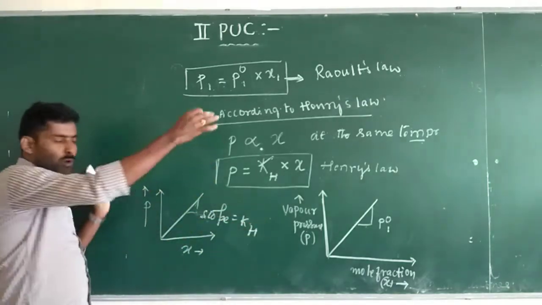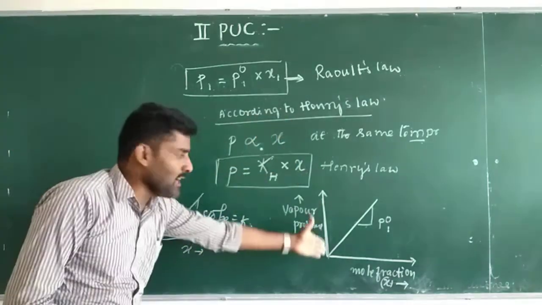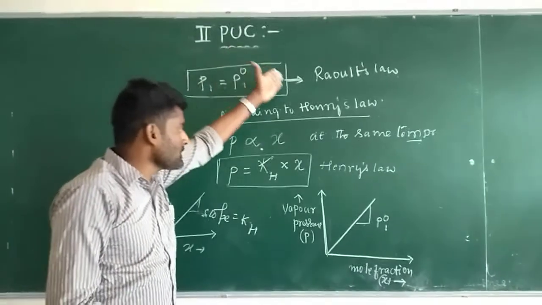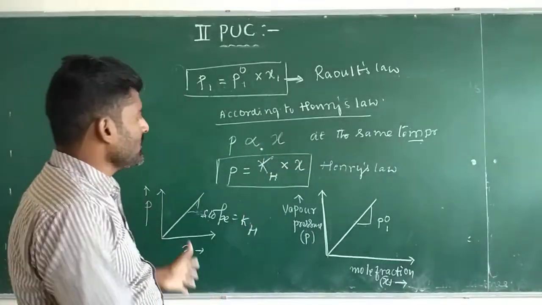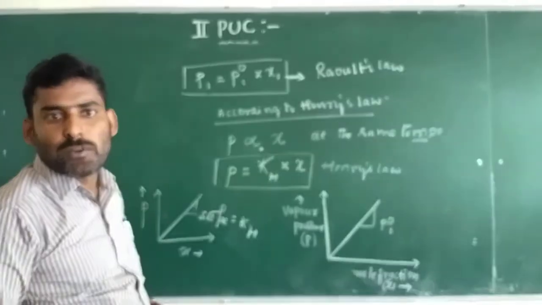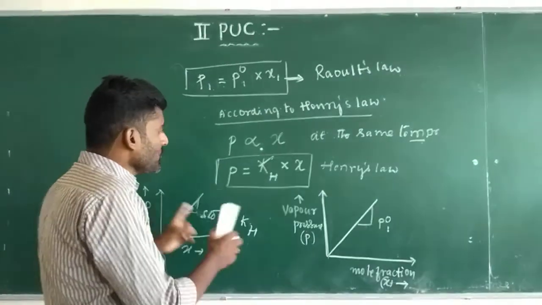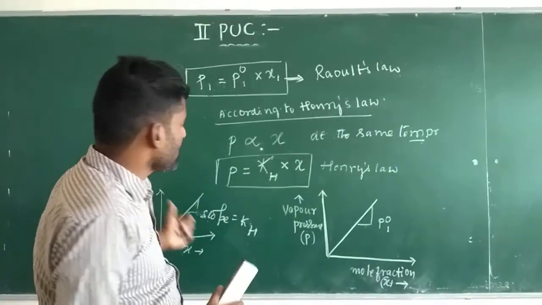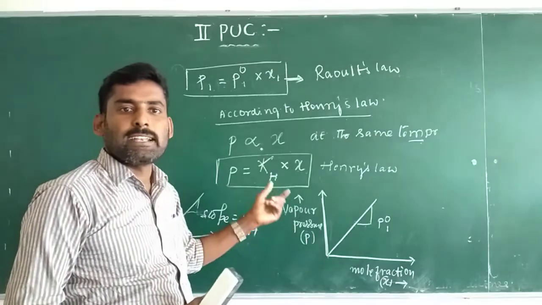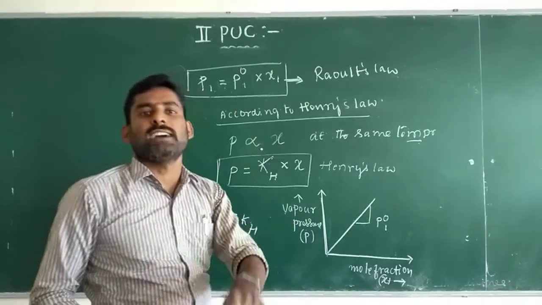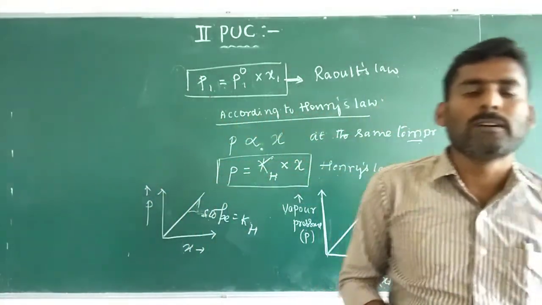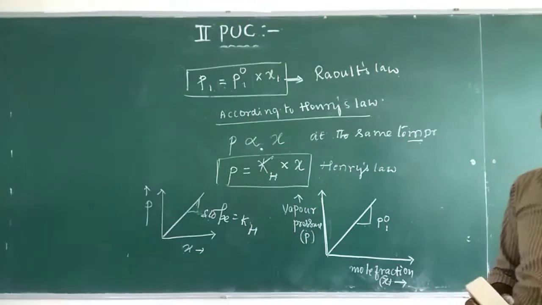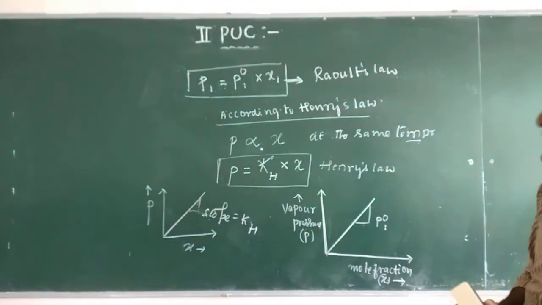So we plotted the graphs for both the Raoult's law expression and the Henry's law expression, and in both graphs we obtained a straight line. Hence, Raoult's law is a special case of Henry's law.